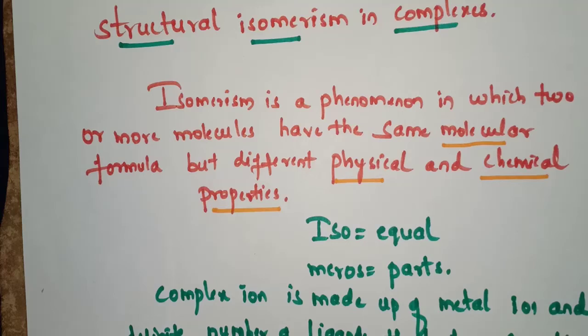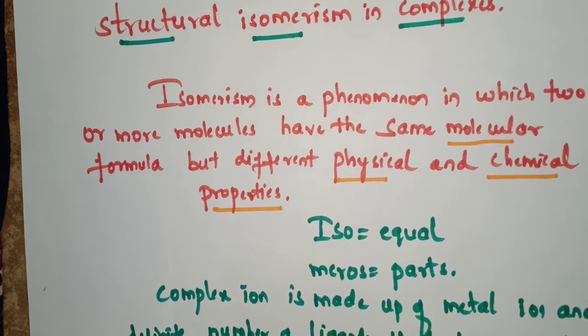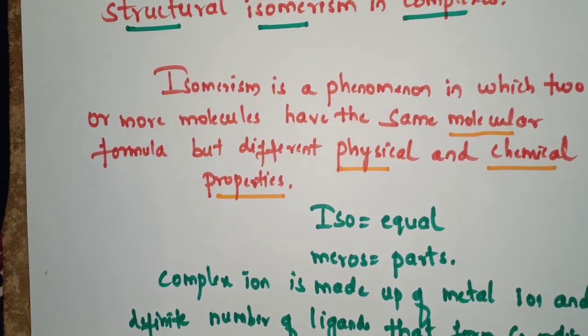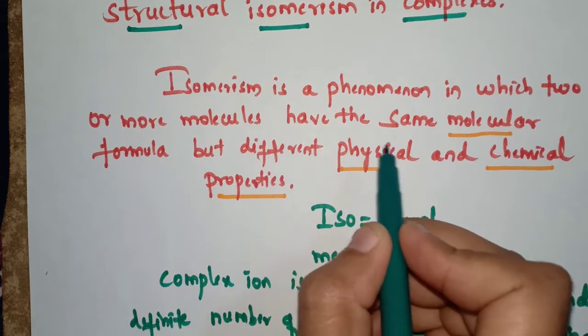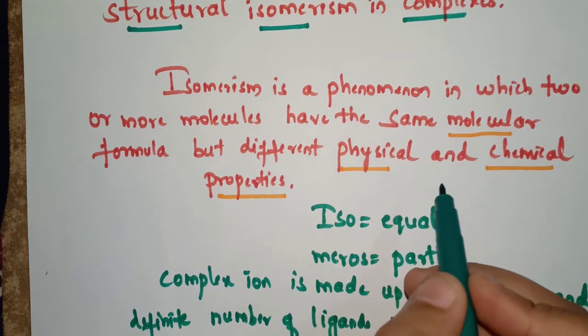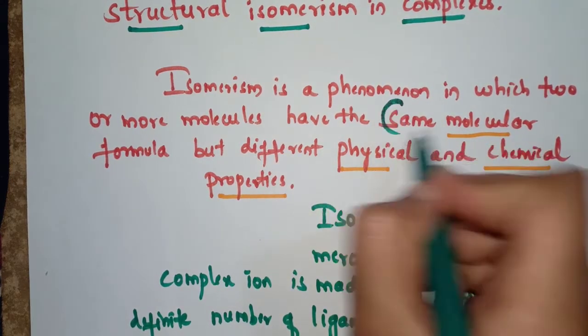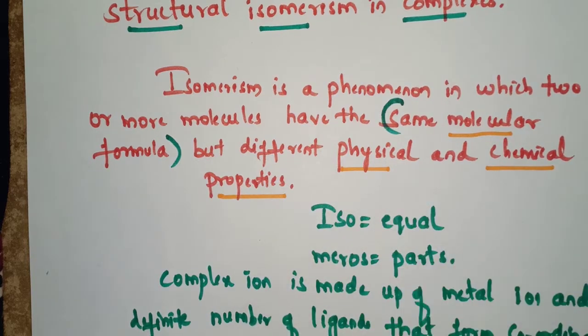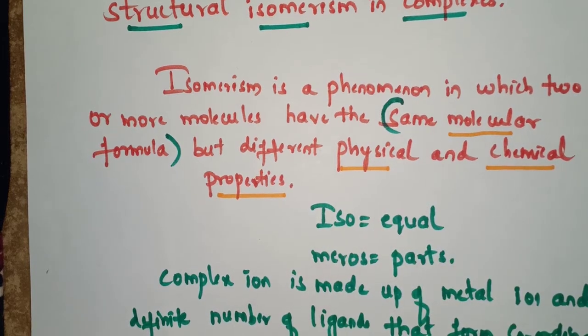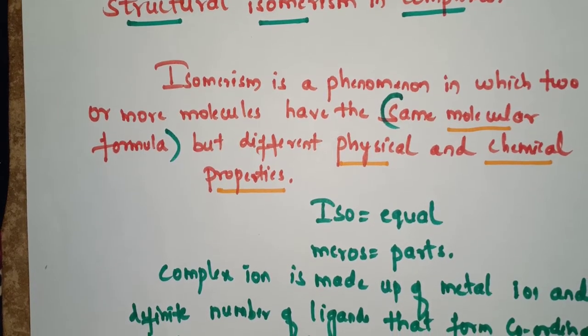Hi students, in this video we will study structural isomerism in complexes. First of all, we have to know what isomerism is. Isomerism is a phenomenon in which two or more molecules have the same molecular formula but different physical and chemical properties. Here, iso means equal and meros means parts.